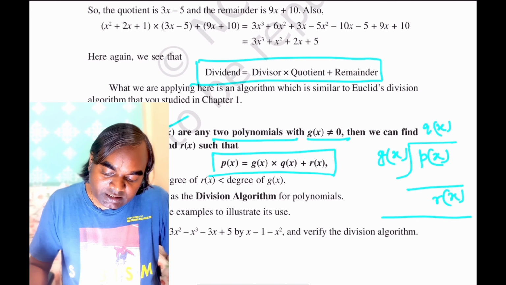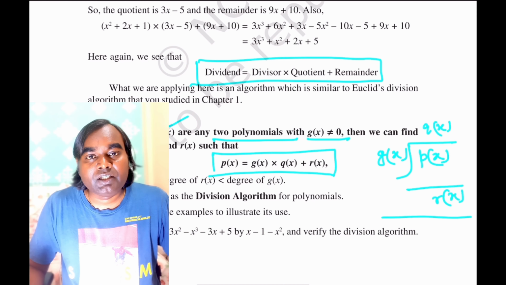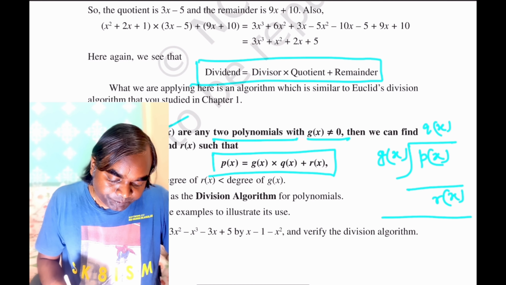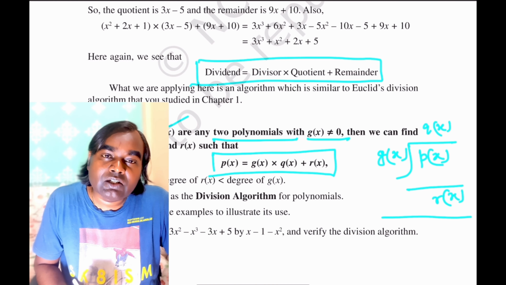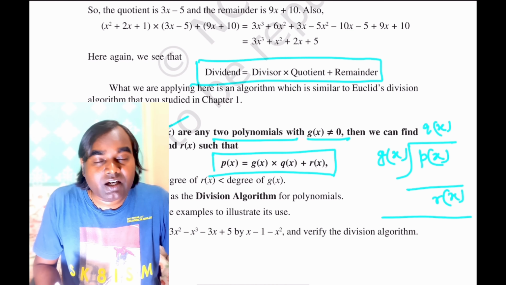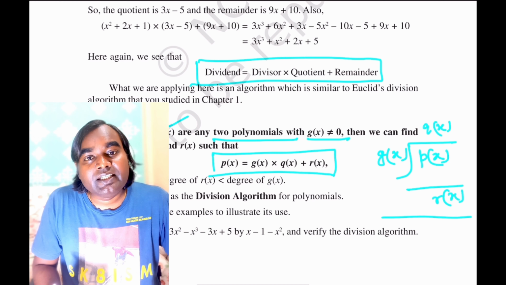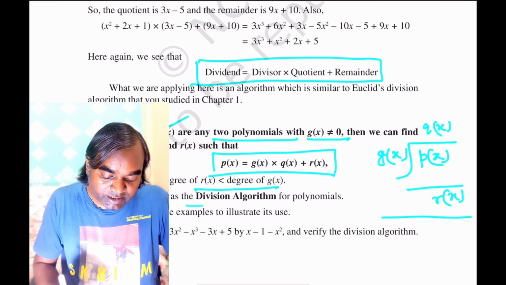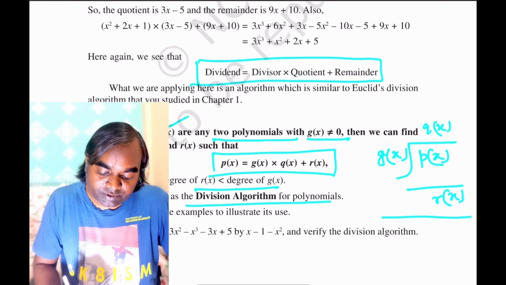So in this way we can write the polynomial in terms of dividend is equal to divisor into quotient plus remainder, where r(x) is equal to either 0 or is having the degree less than the degree of the divisor. So that is the must condition. So this result is known as the division algorithm for polynomials.